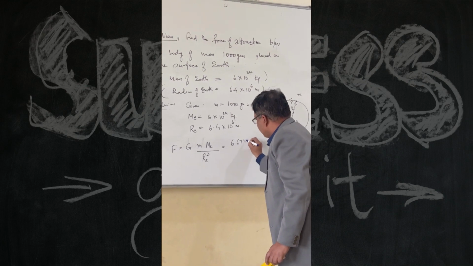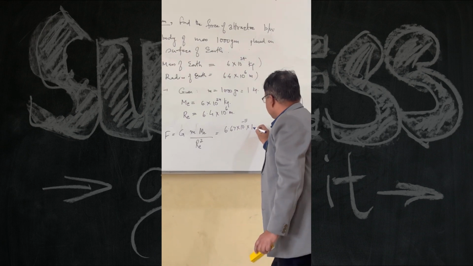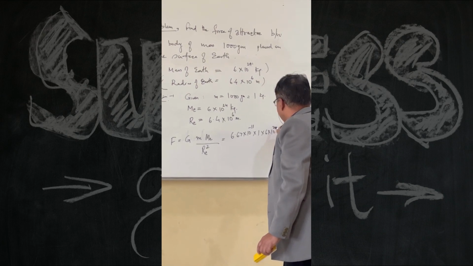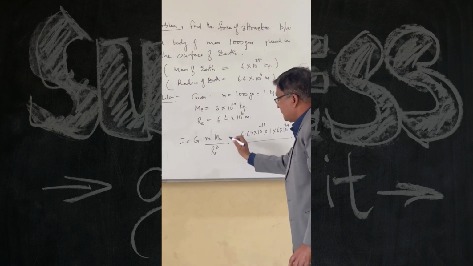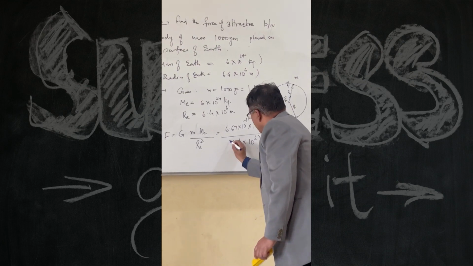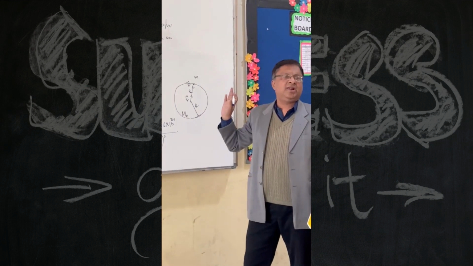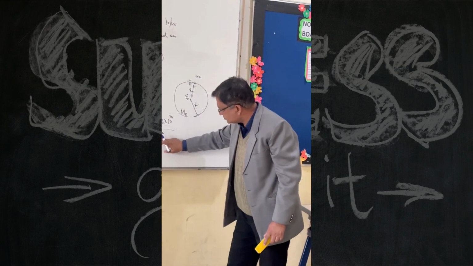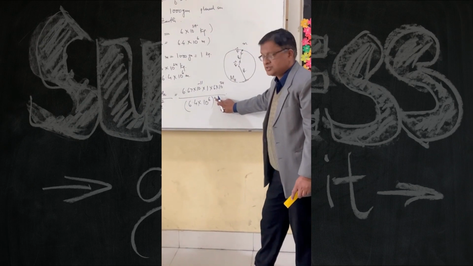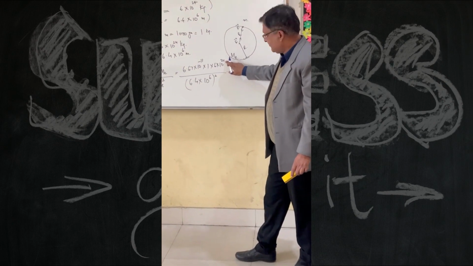We will put the value of G. This small m is 1 kg. Capital M is 6 into 10 to the power 24 divided by square of radius 6.4 into 10 to the power 6 whole square. Now it becomes a purely mathematical exercise for you. So you must know you have to square it. So it becomes 6 square. So it becomes 10 to the power 12. This is 10 to the power 24.